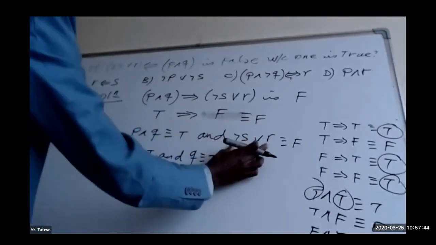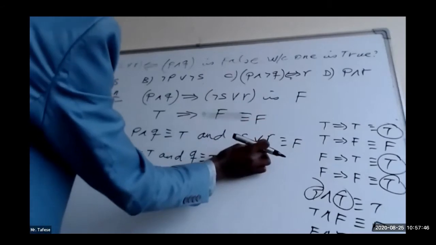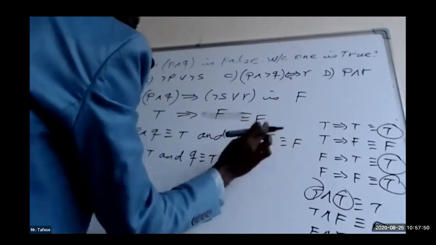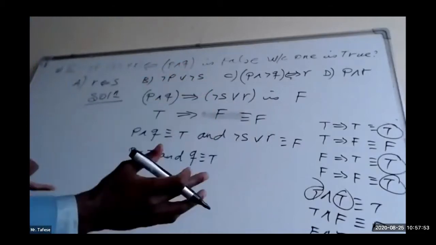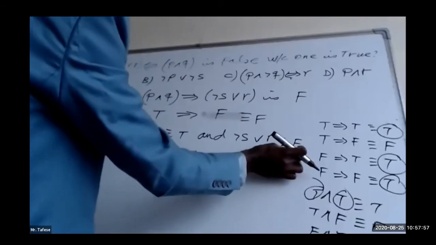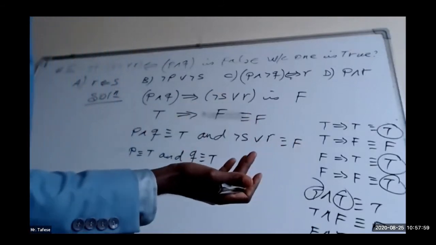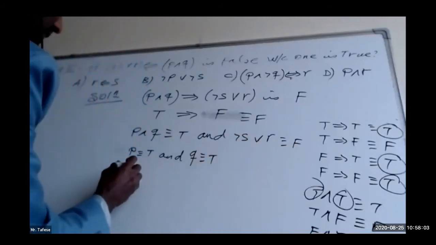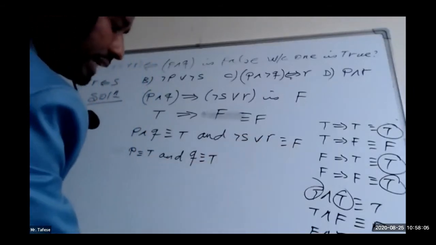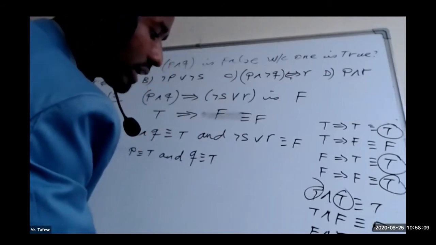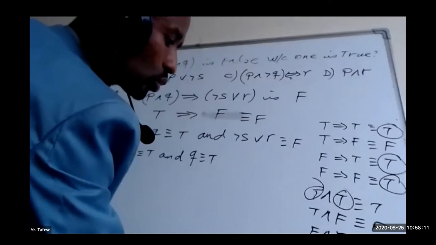What about the second one? A disjunction will be false only if both are false, because if one of the component propositions has truth value true, it will never be false; that means it will be true. So here, negation of S or R: true or true is true.